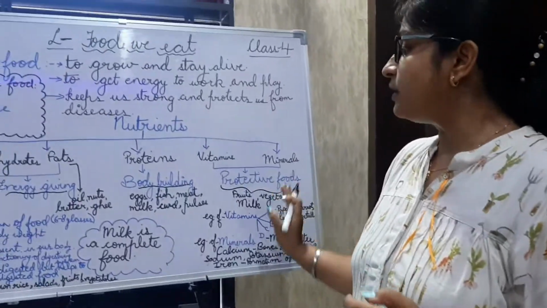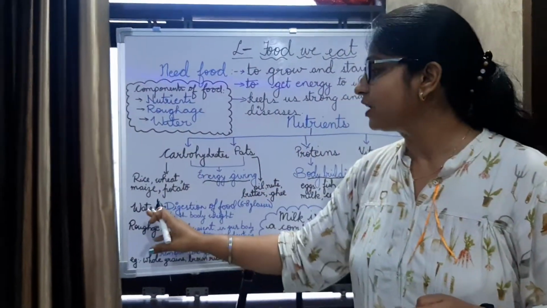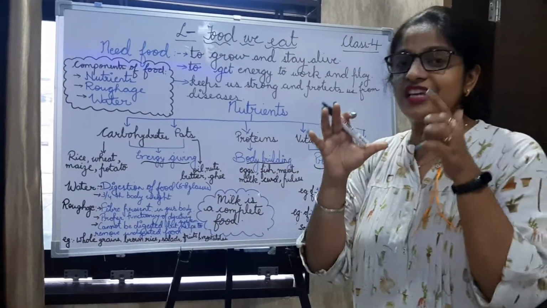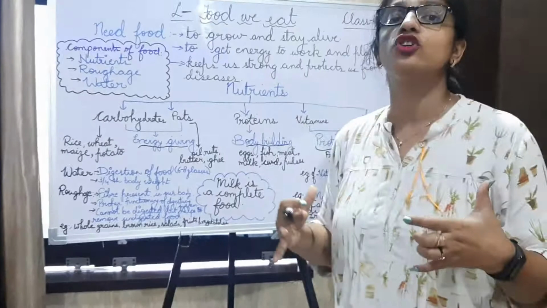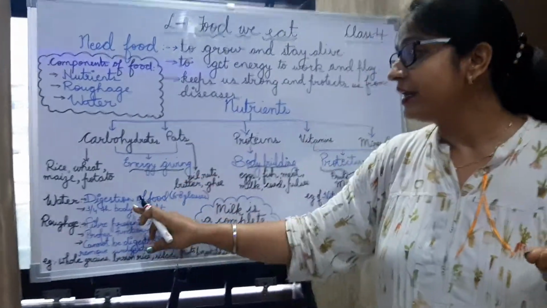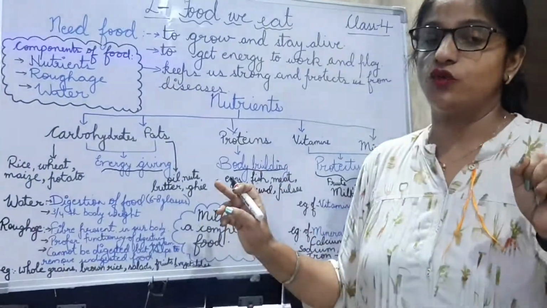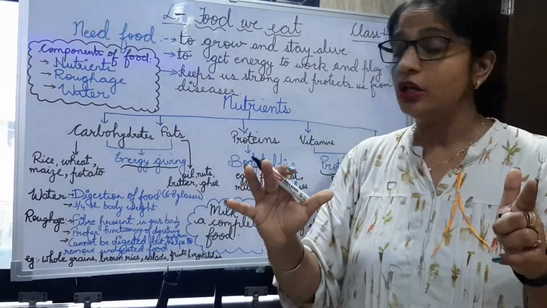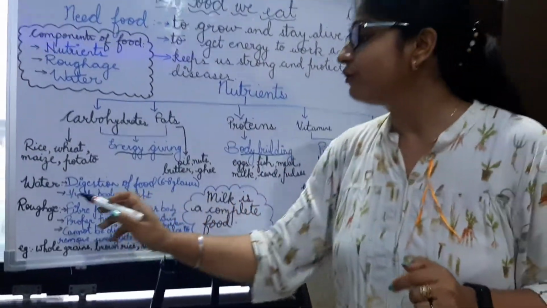Now the thing left is roughage and water. Water is also an essential part of our body, because three-fourths of our body is made up of water. In a day, we have to drink 8 glasses of water, as it helps in the proper digestion of food. Now roughage.